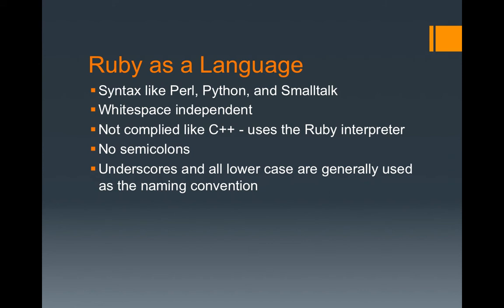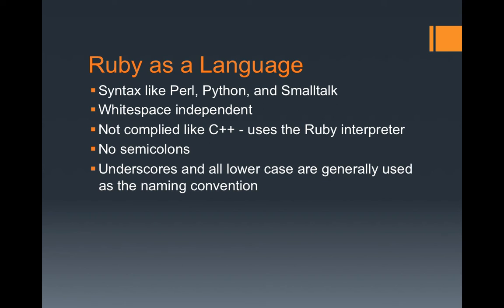Thank you. All right, just to continue on with that then. Ruby inherits a lot of its syntax from languages like Perl, Python, and Smalltalk, because it was generally inspired by those languages mainly. But unlike Python, it's white space independent, so you don't need new tabs whenever you're creating a new conditional statement or a new function.